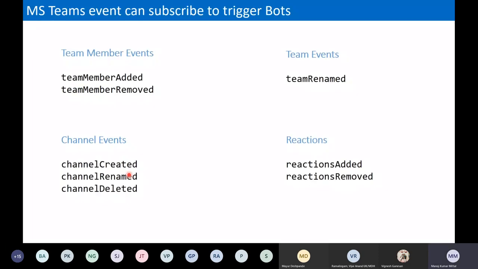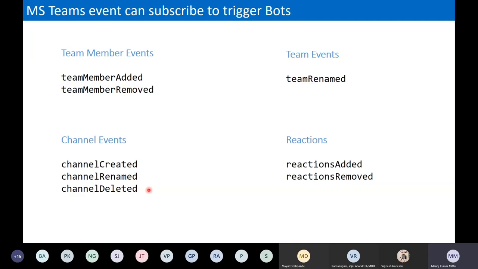And these are a few events. I didn't note them all here. I'm just going to talk about the important ones we basically use. So here we have events like the Teams member event. When team members are added, we can trigger it, and when team members are removed. Similarly, the team events: when any team is renamed, the bot can also invoke those particular events. Channel related: when a channel is created, it will prompt that a new channel has been created, and any message, a proactive message, we need to fire, we can do that.